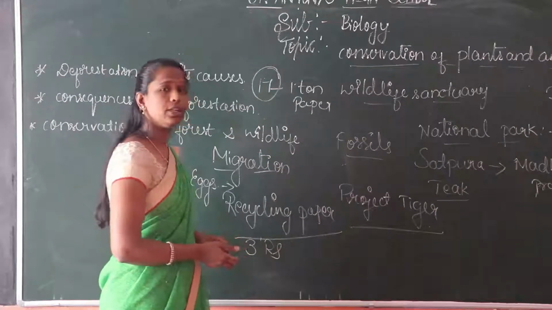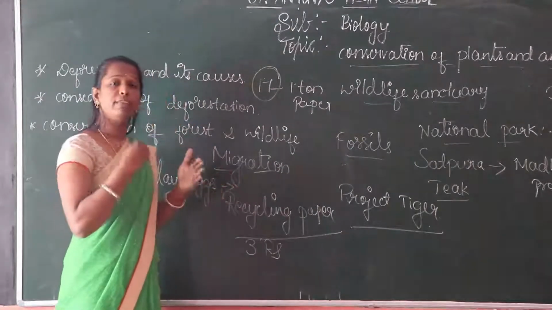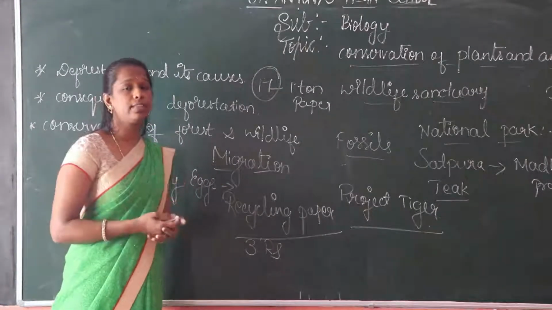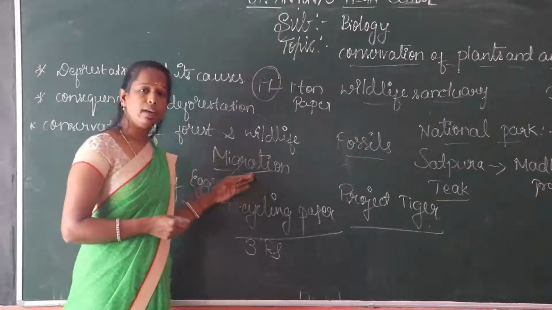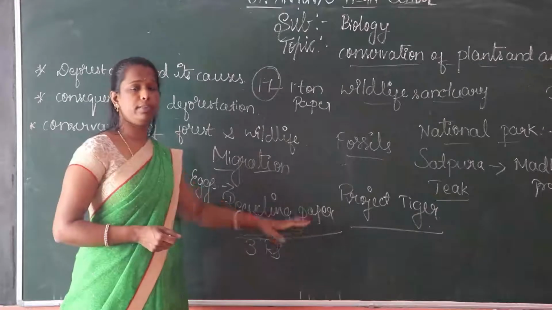Next, migration. Birds migrate from one country to another to lay eggs, depending on the weather or climatic conditions. Next, recycling of papers.